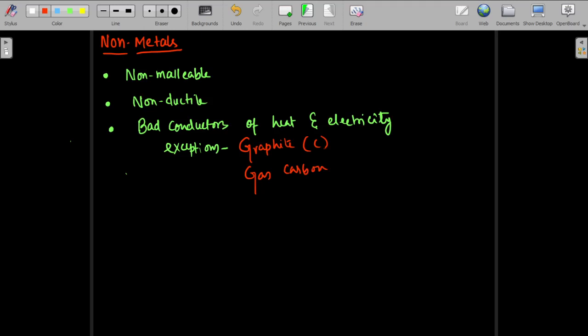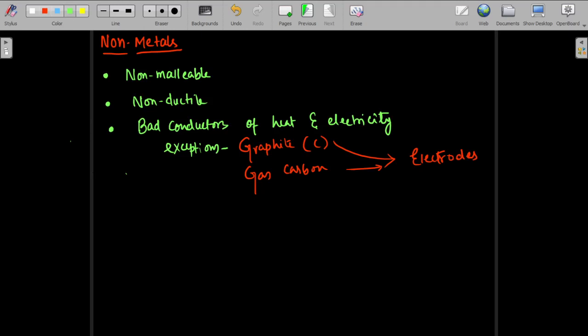Remember, diamond is a bad conductor. Graphite and gas carbon are both used for making electrodes in electrolysis and electrochemistry.